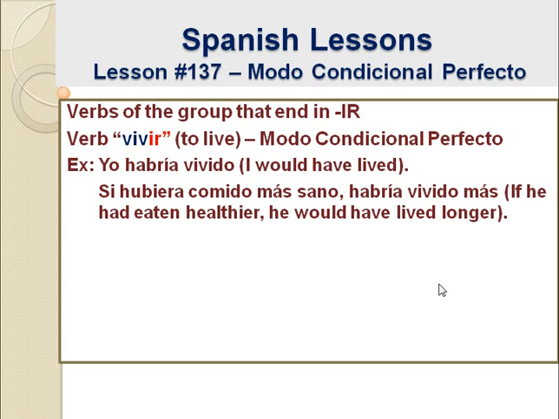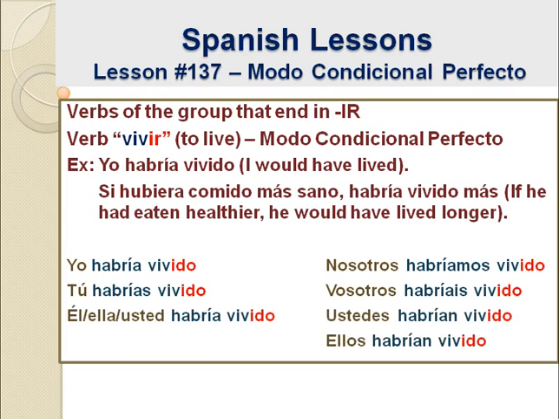So, si hubiera comido más sano would be if he had eaten healthier, or also if I had eaten healthier, or if you, formal you, had eaten healthier. Habría vivido más. He would have lived longer, or whoever is the subject here, okay? So, let's begin with I. Yo habría vivido. I would have lived.